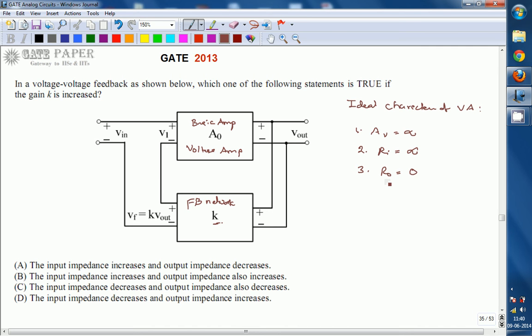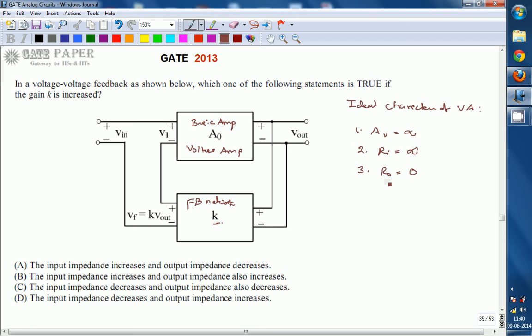The gain is not stable; it changes with temperature, circuit parameters, drift in the parameters, and many other reasons. Bandwidth is also not sufficient, and input and output impedances are not of ideal value.